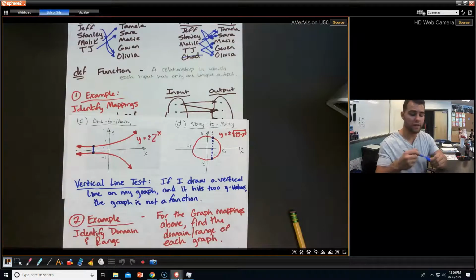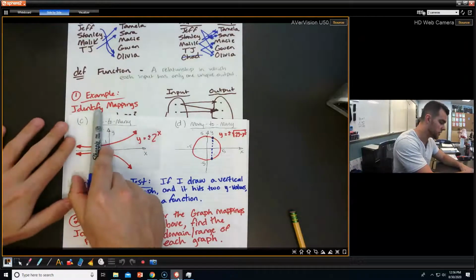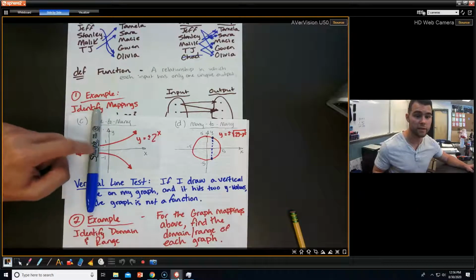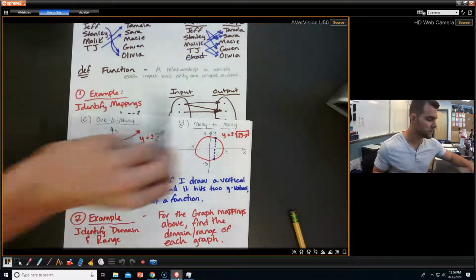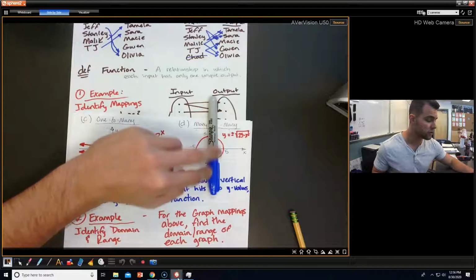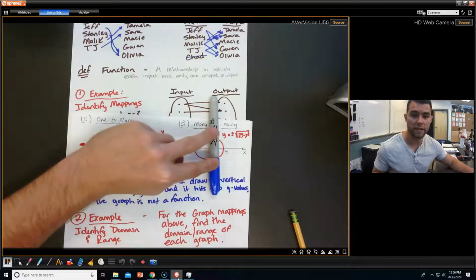You don't even have to draw it. You can just take a vertical line like your pencil or pen and just put it on your graph. As you can see, I'm hitting here and here. This is not a function. Same thing over here, and I did it just to kind of illustrate it further. Again, I'm hitting two different y values at the same x value.